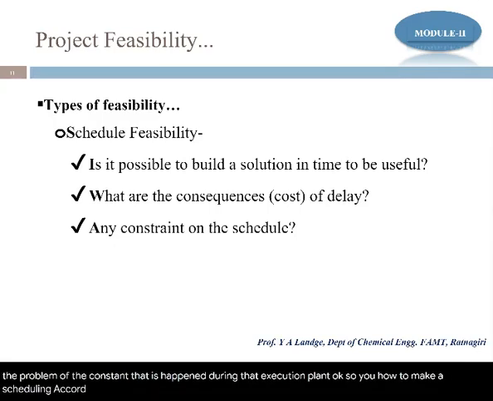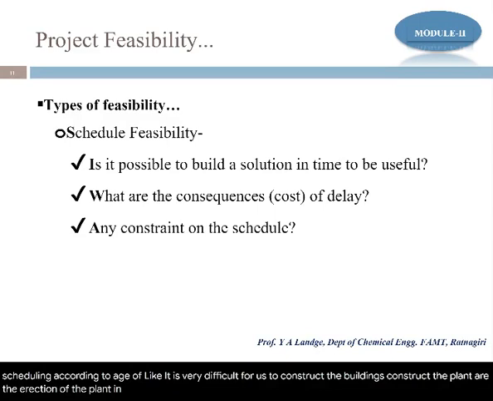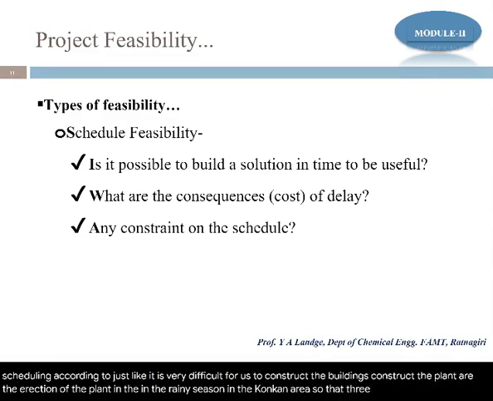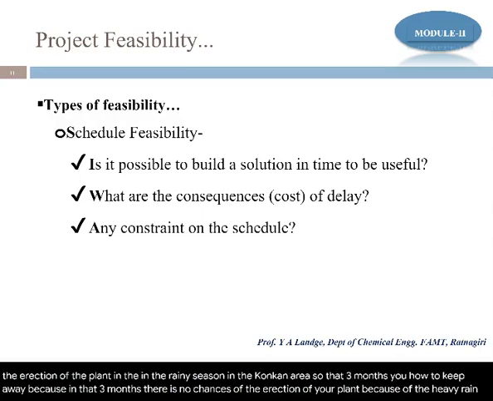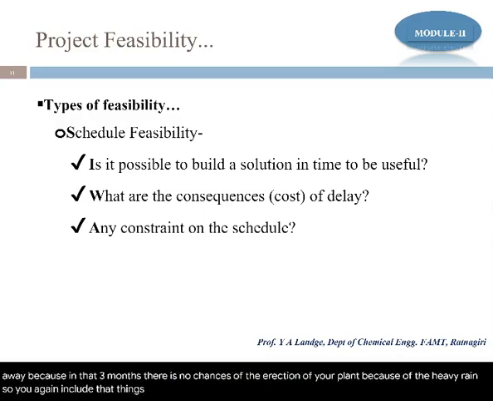Just like, it is very difficult for us to construct buildings, construct the plant, or do the erection of the plant in the rainy season in the Konkan area. So those 3 months you have to keep away, because in those 3 months there is no chance of erection of your plant because of the heavy rain. So you include those things in the scheduling part.